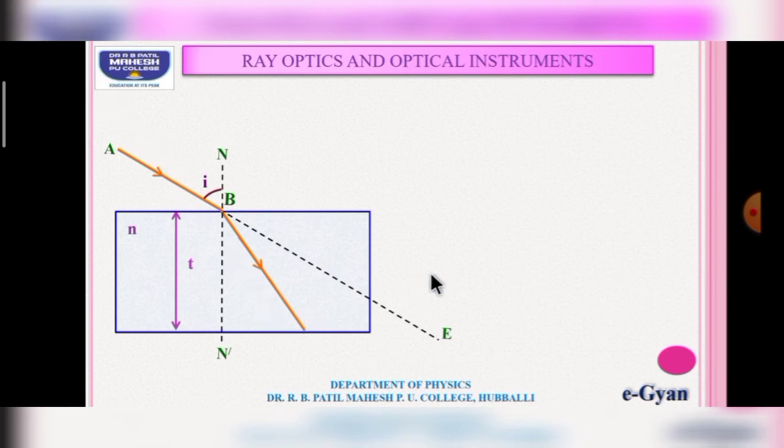When it reaches this point, the ray comes out into the initial medium, that is, it moves from the denser medium to the rarer medium and takes this direction. This ray is the emergent ray and this is the direction of the incident ray.